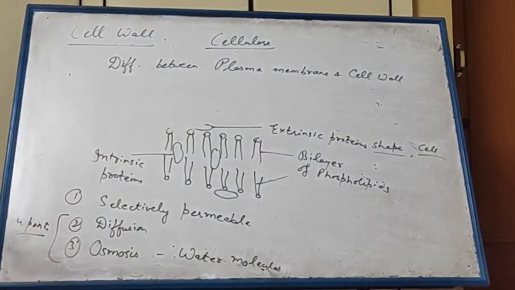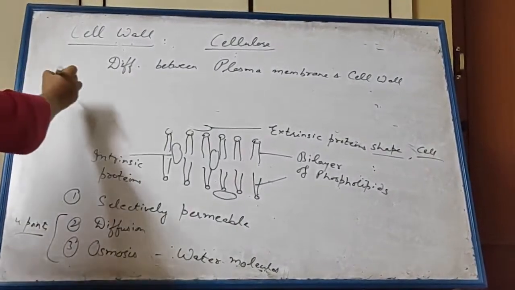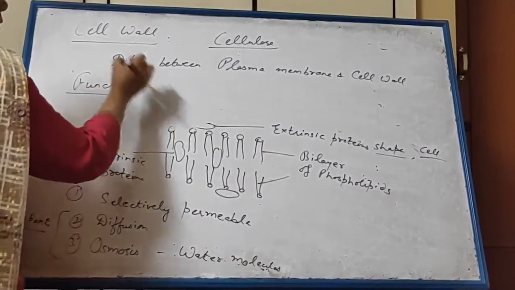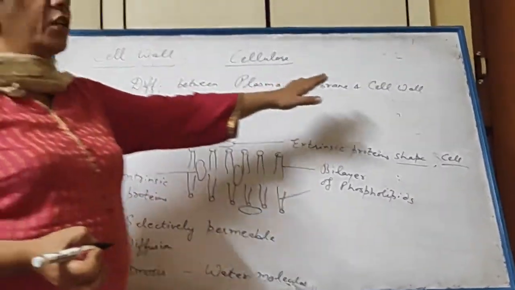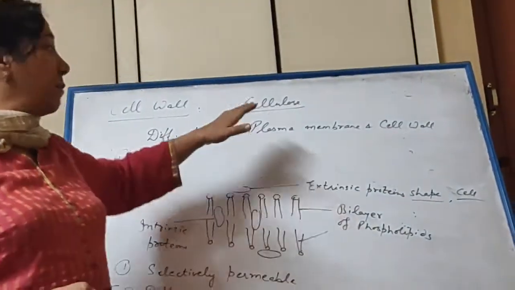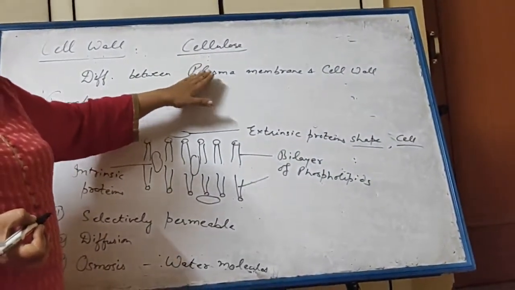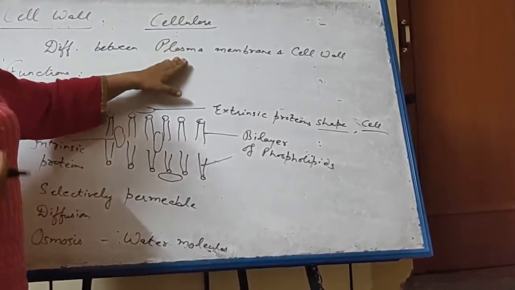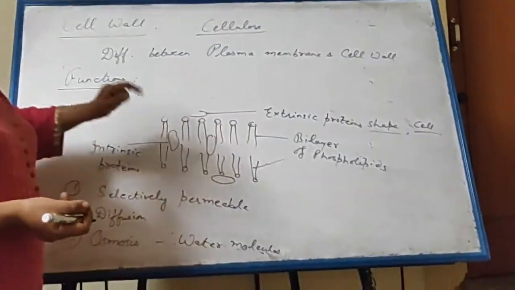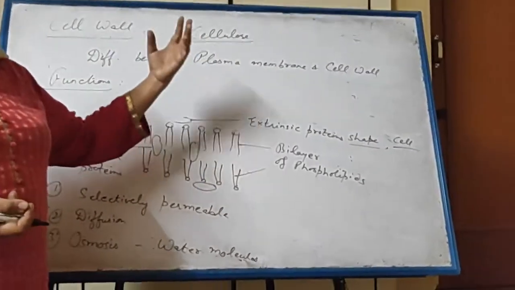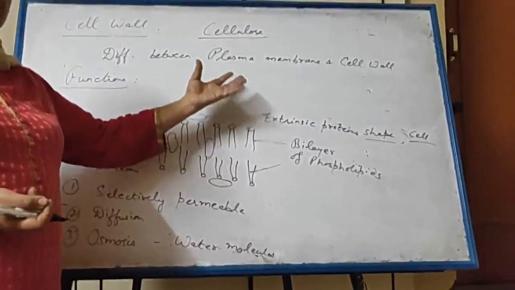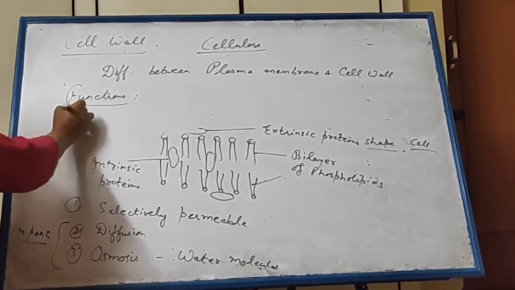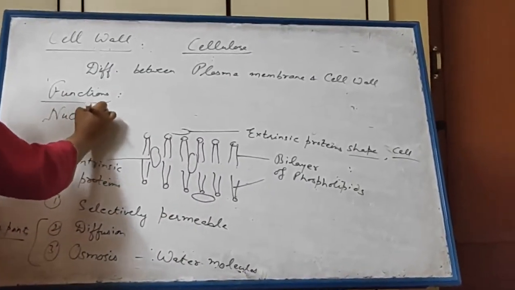Next is the functions of cell wall. Cell wall is more rigid as compared to plasma membrane, so it gives rigidity to plant cell. You have already learned this. The plant cell is more rigid than animal cell. Cell wall allows the cell to absorb water and swell up. Next, now we come to next topic, that is nucleus.